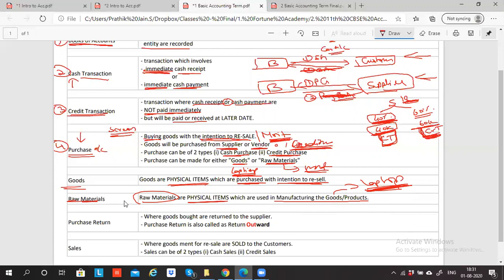When I buy raw material, the button has a separate identity, the screen has a separate identity. When I make it into a laptop, when you go to the shop, do you say, give me one screen, give me 25 buttons, give me 2 motherboards? Or do you call it a laptop? If I want to buy a laptop, will you say, please give me one laptop? Or will you say, please give me the one that has a screen, 30-40 buttons, and 1-2 circuit boards? Will you say that or will you tell the name of the product? Laptop. So this is called goods. Goods means the final finished product.